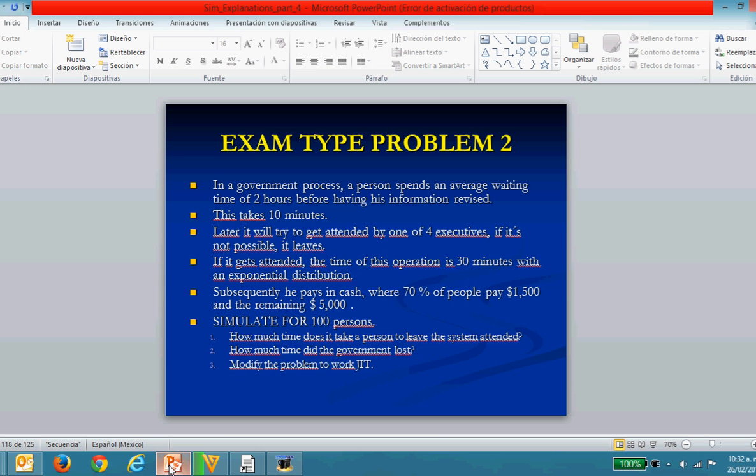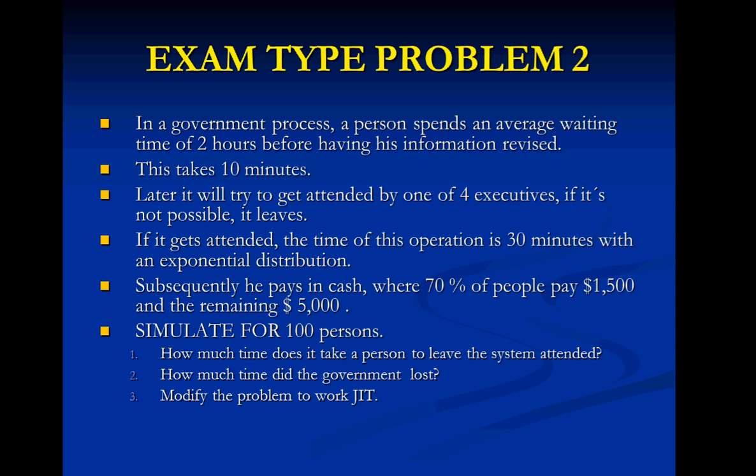We are going to solve exam type problem number 2. First, we go to the description of this. It says here, in a government process, a person spends an average waiting time of 2 hours before having his information revised.